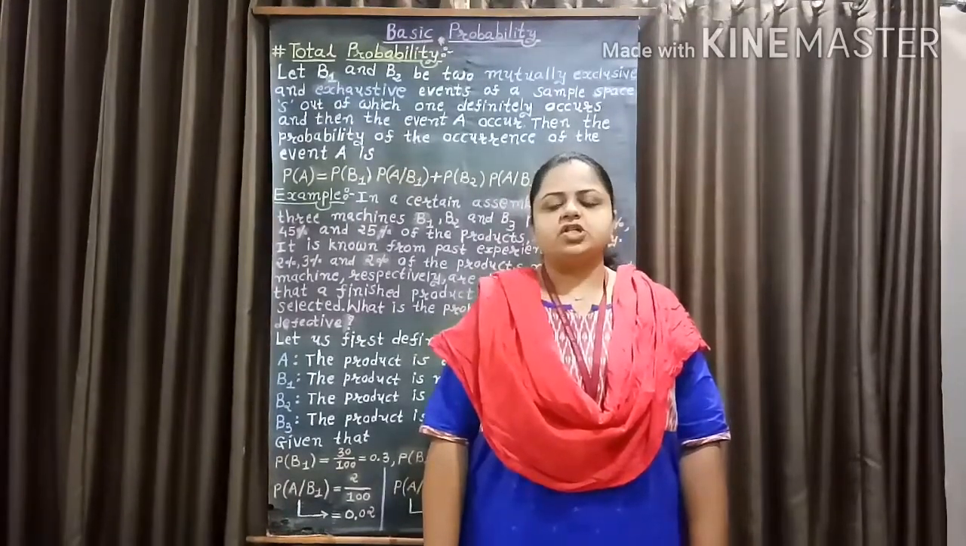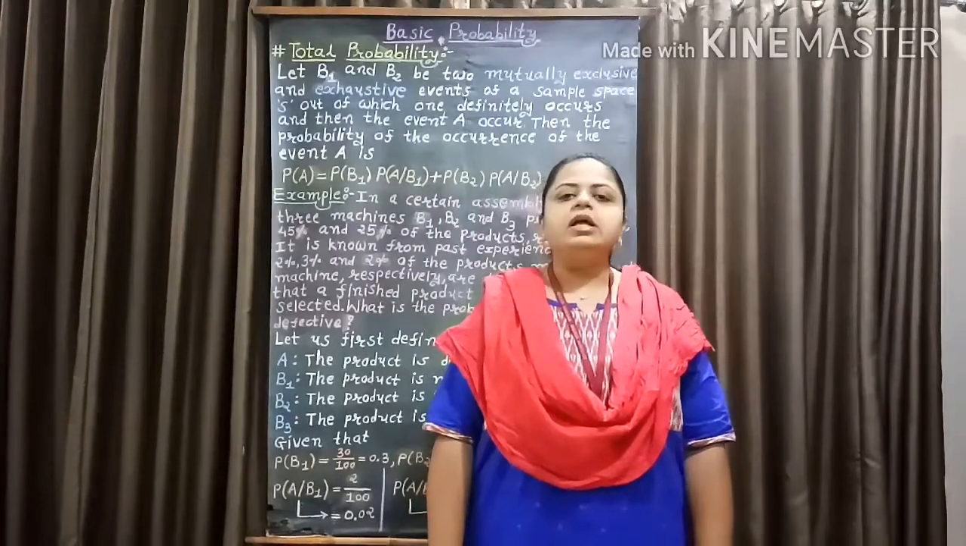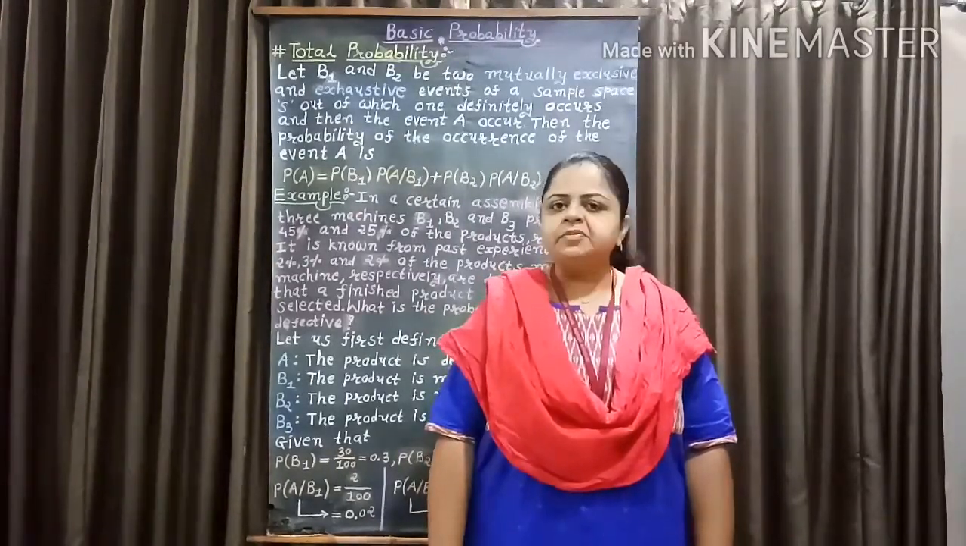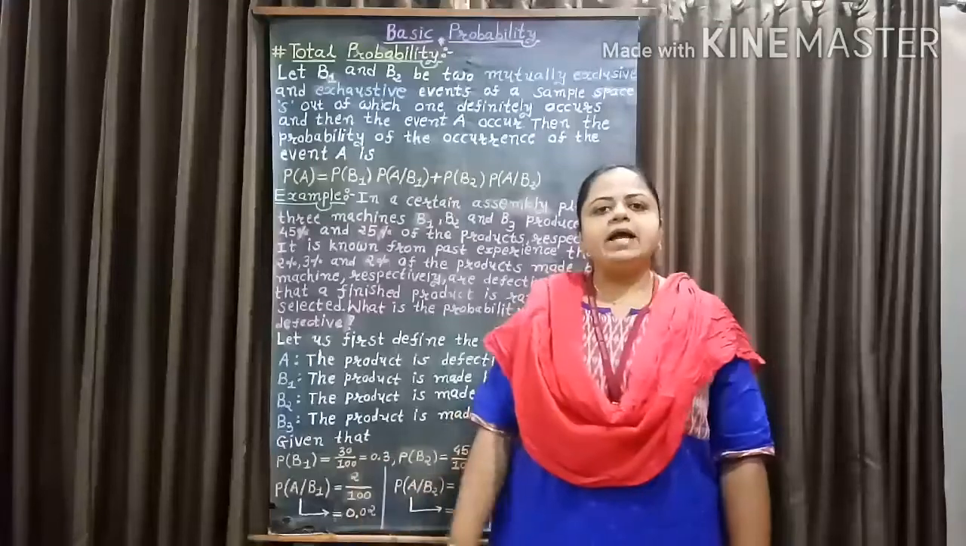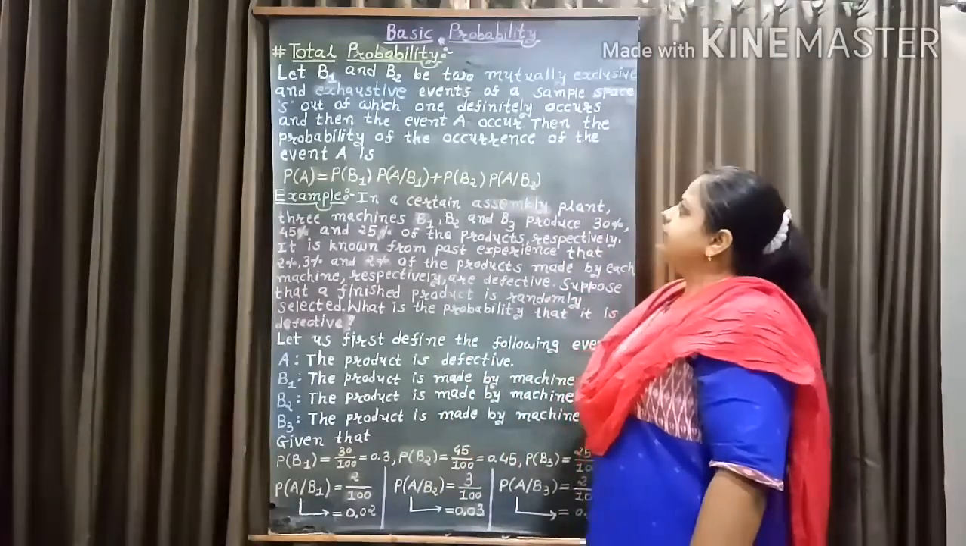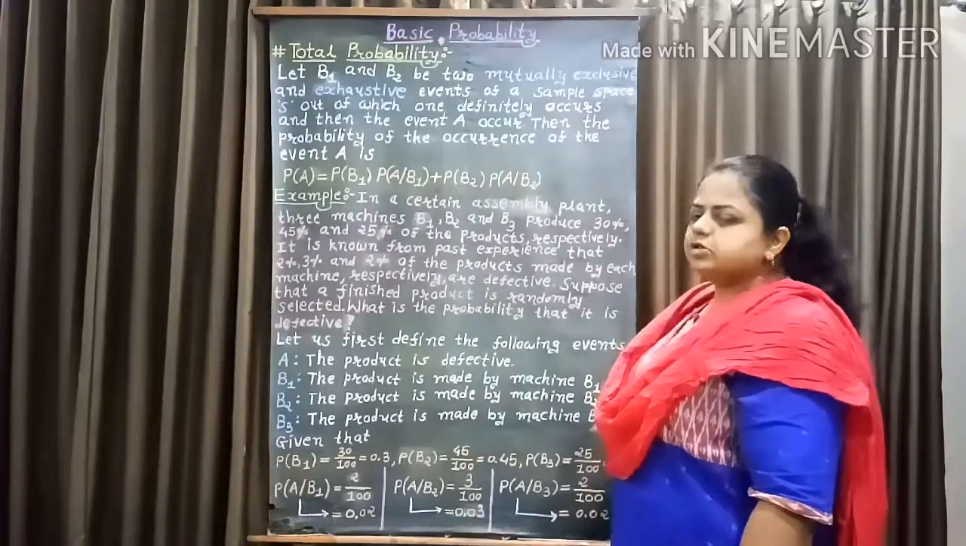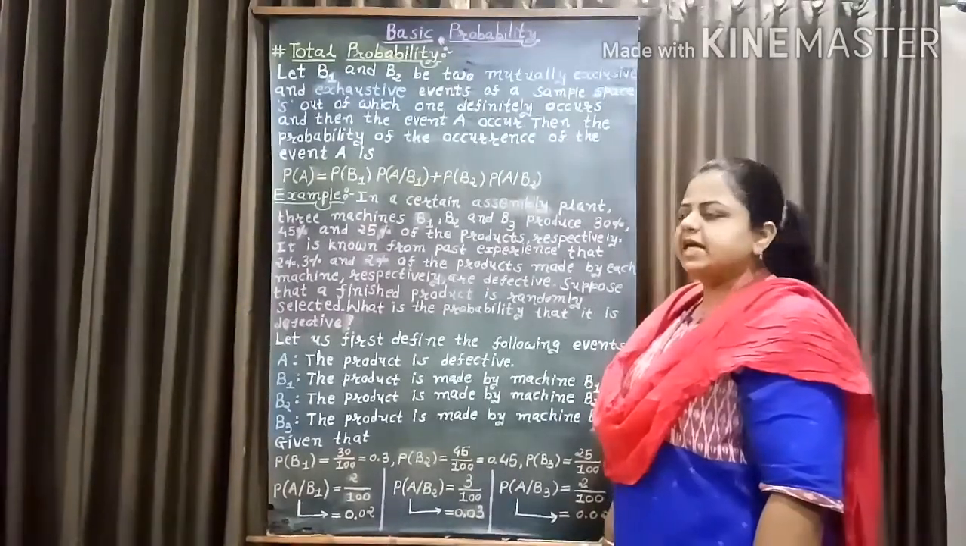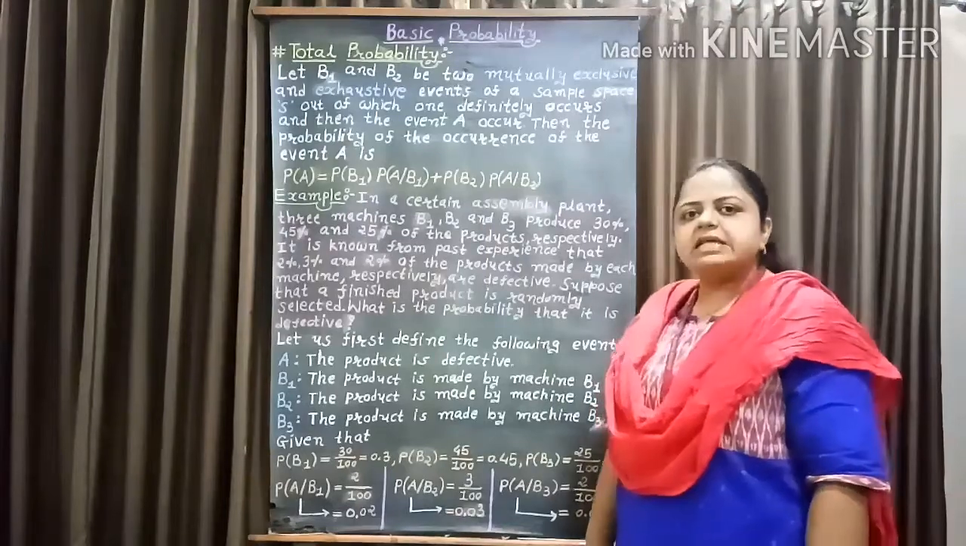In the previous video lecture, we learned some examples, and today we are going to learn about total probability and Bayes theorem. Now, total probability: let B1 and B2 be two mutually exclusive and exhaustive events of a sample space S.